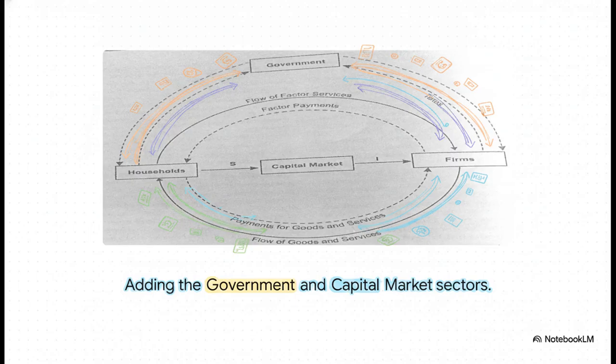Then the government steps in. They collect taxes from both households and firms, which is another major leakage, pulling money out of the flow. But they don't just sit on that cash. The government pumps it back into the economy as an injection through public spending, paying for things like administration, law and order, and subsidies to firms.